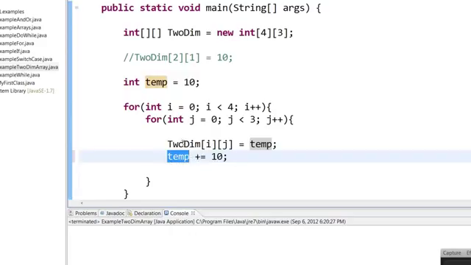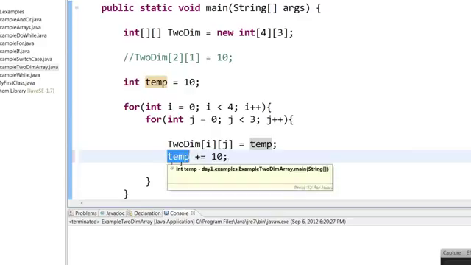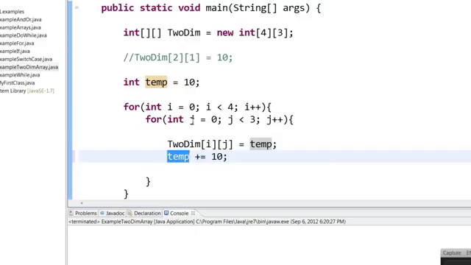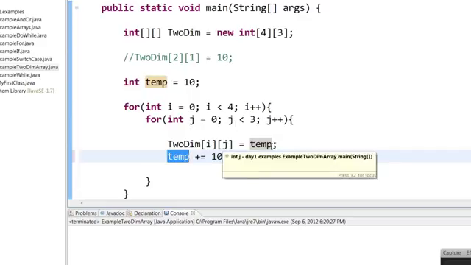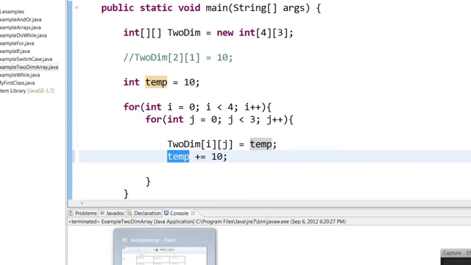How this works is, the very first time i will be 0 and j will be 0. So two-dimensional of 0 comma 0 will be 10. Then the temp value will increment by 10, that is temp will be 20. It will go first into the internal loop. That is, i will still be 0 but j will increment by 1, so it will be 1. So 0 comma 1 will be 20. So you will have data like this.